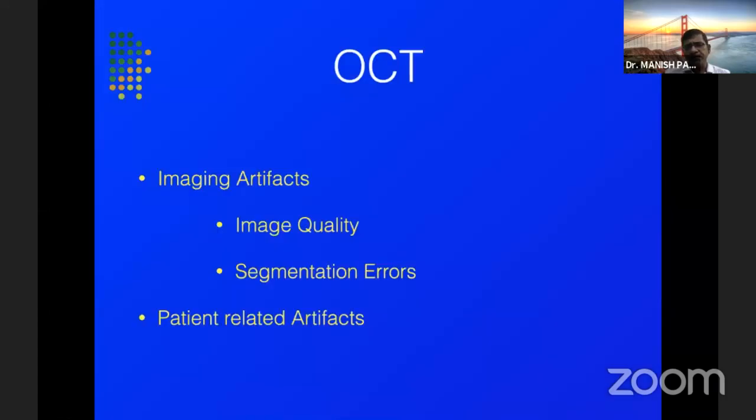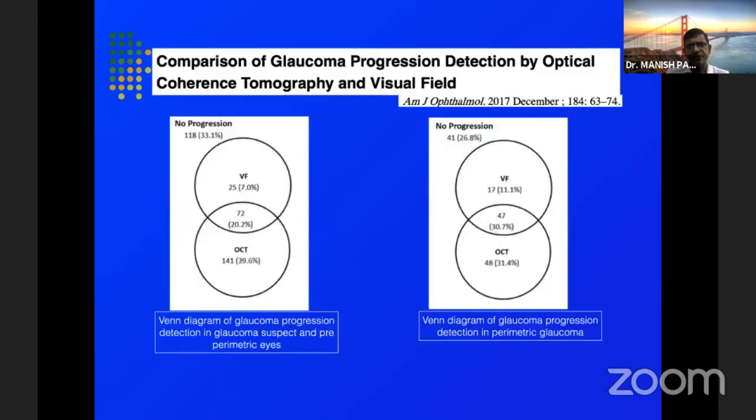OCT is also plagued by these sorts of artifacts, which may be related to imaging, the image quality and segmentation errors. Also, there are patient-related artifacts. The patient might have moved during the OCT and the image may not be correct, or there may be a certain amount of tilt of the optic disc, or there may be certain myopia which may affect it.